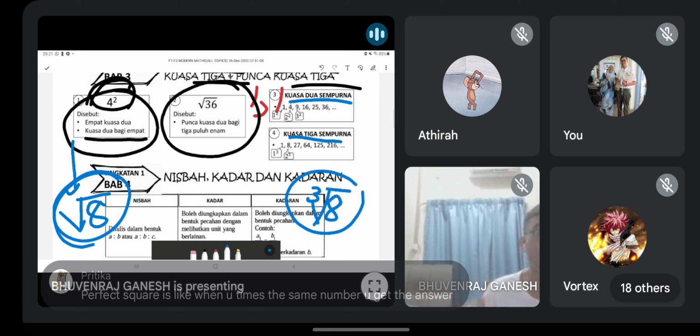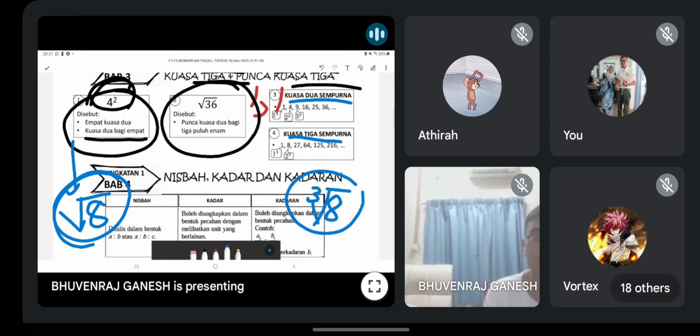Okay, kamu boleh cubalah. Yeah, correct. 1 times 1 is 1, 2 times 2 is 4. Same for perfect cube, kuasa 3. Okay, 1 cube is 1, 2 cube 8, 3 cube 27. So this is what you learn basically in chapter 3. Everything dirumuskan here already. Okay guys, any question? Chapter 3, form 1? All clear?